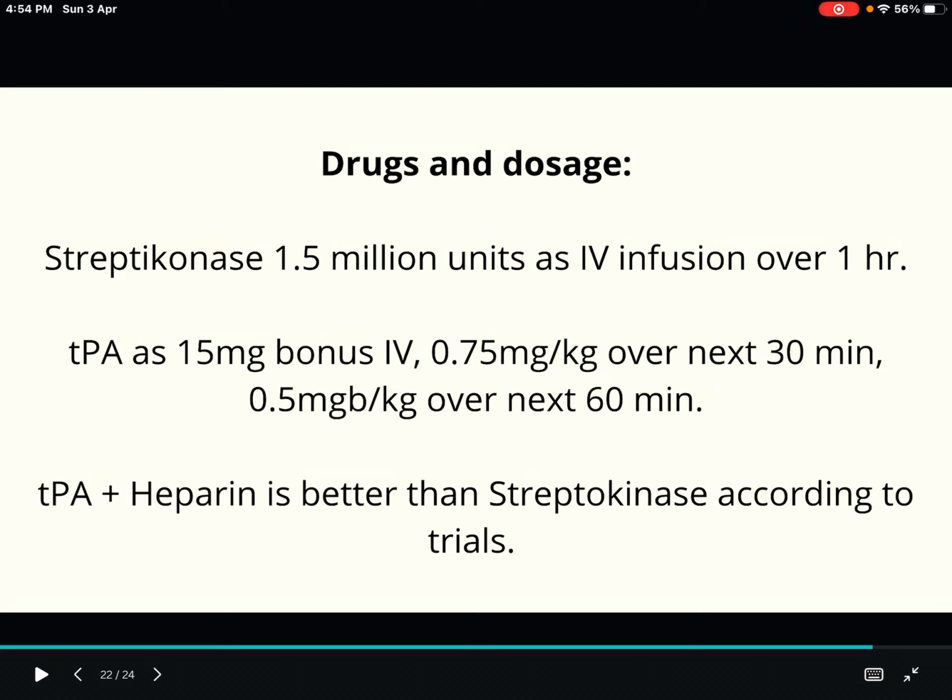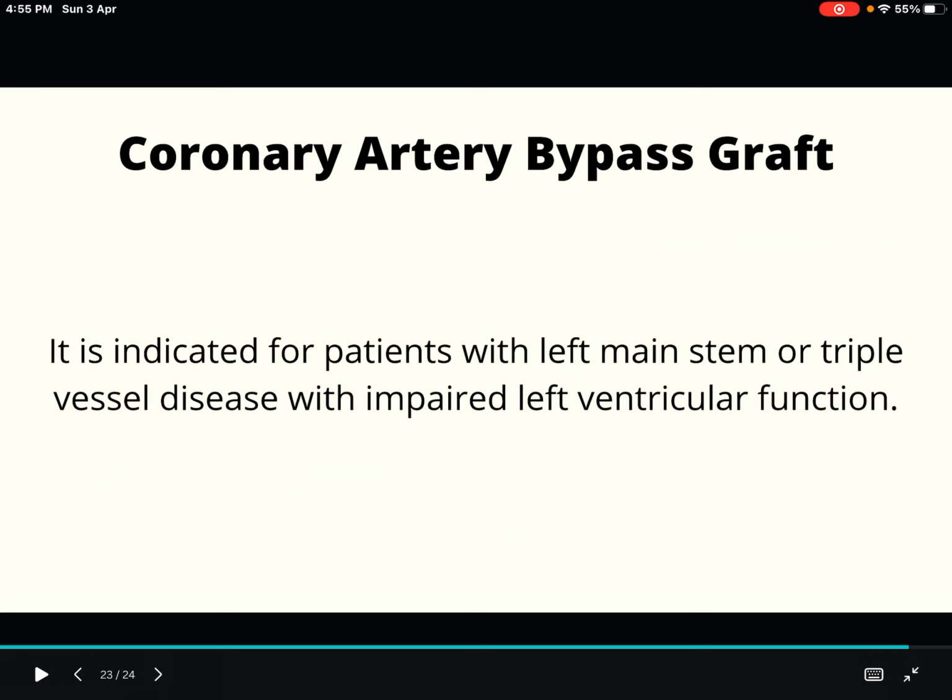Then tissue plasminogen activator, TPA, as a 15 milligram bolus IV, and then 0.75 milligram per kg over the next 30 minutes, and then 0.5 milligram per kg over the next 60 minutes. And it is ideal to give TPA plus heparin, because according to different trials, giving tissue plasminogen activator plus heparin gives more benefit than giving streptokinase alone. So that is thrombolytic therapy.